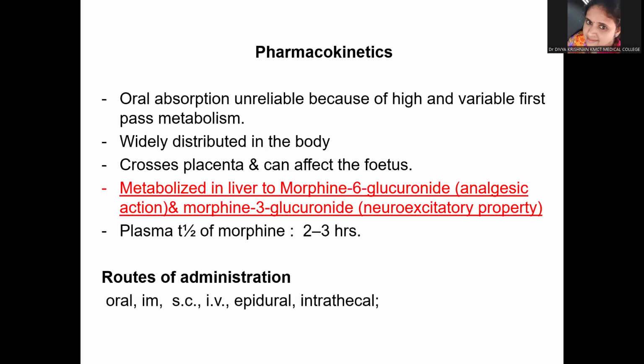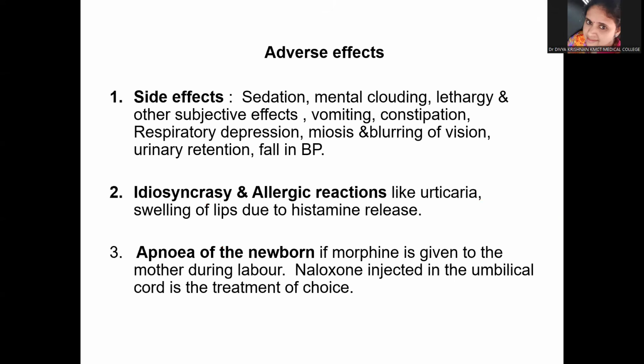The plasma half-life of morphine is 2 to 3 hours. The routes of administration involve mainly oral, IM, subcutaneous, intravenous, epidural, and intrathecal, of which the oral one is less reliable because of the high and variable first pass metabolism. Now let us look at the adverse effects. Again, this is a very important section.